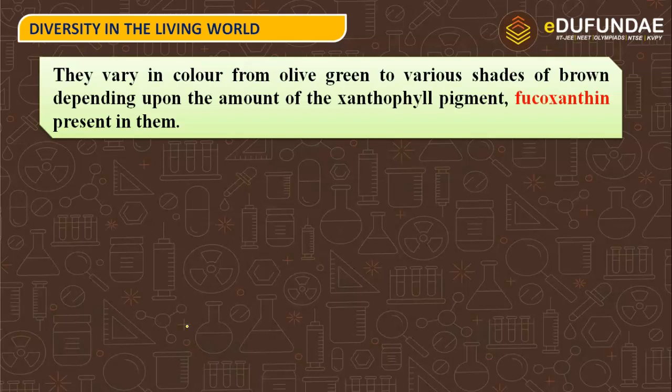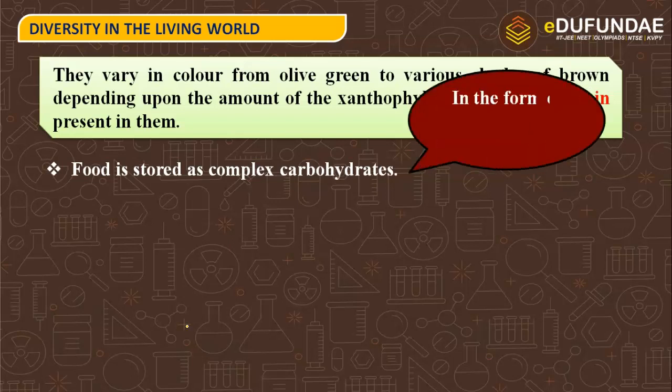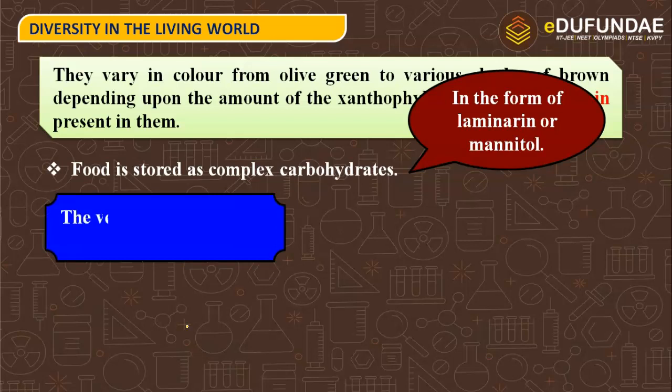So the green color was being provided by chlorophyll A and B. Now in case of brown algae, there is a special xanthophyll pigment called fucoxanthin, and with the help of fucoxanthin, the color appears brown or maybe olive green. Food is stored as complex carbohydrates, in the form of laminarin or mannitol. So these are the important forms of the stored food in Phaeophycy.